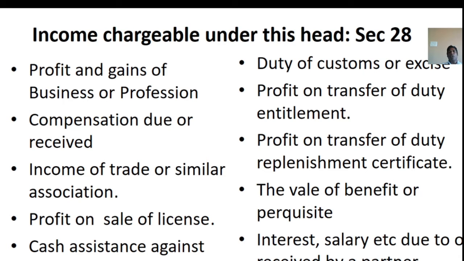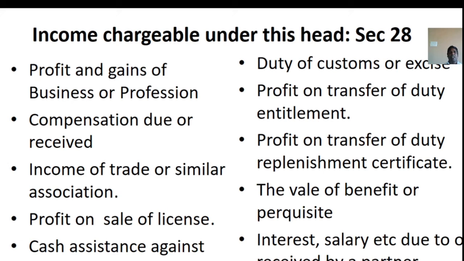Income of trade or similar association. The income derived by trade or professional or similar association from specific services rendered or performed for its members is also taxable under this head. Profit on sale of license. The profit on sale of license granted under the Import and Export Control Act 1947 is also taxable under the head of income from business.